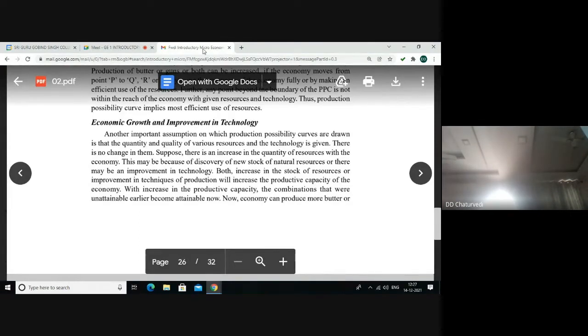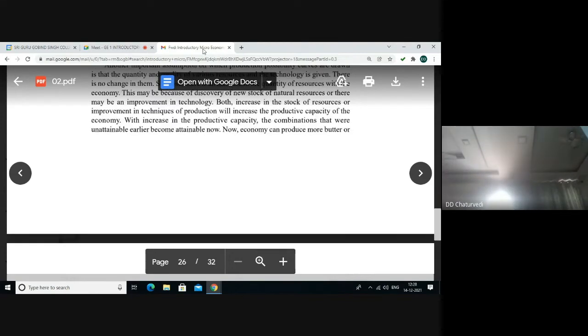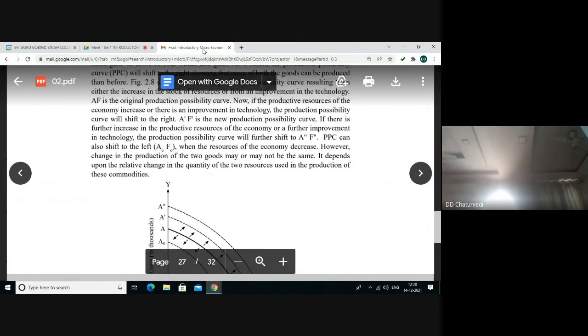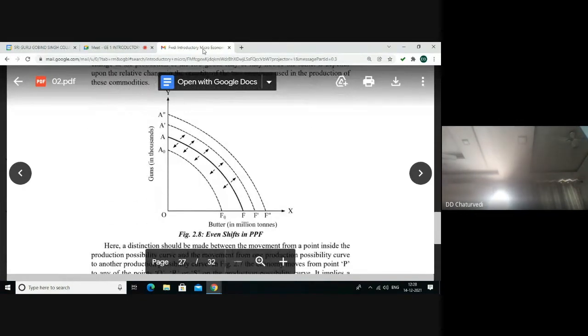With increase in the productive capacity, the combination that were unattainable earlier will become attainable now. Now economy can produce more butter or more guns or both, as a result of which the production possibility curve will shift to the right as shown in figure 2.8,